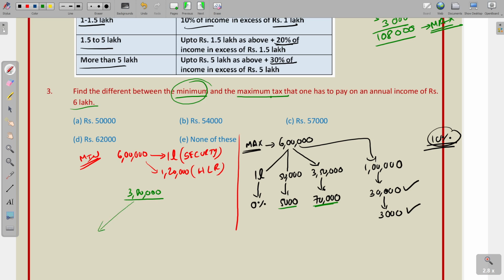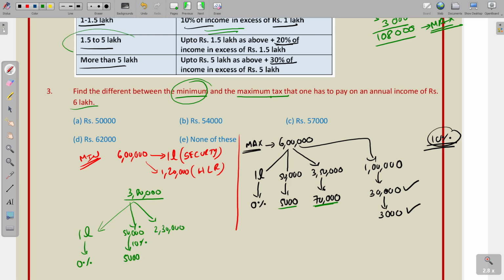In this, up to 1 lakh, there is 0% tax. Next, 1 to 1.5 lakhs, that is 50,000. For this 50,000, there is 10%, that means 5,000 is the tax amount. Then, 3,80,000 minus 1,50,000 comes to 2,30,000.